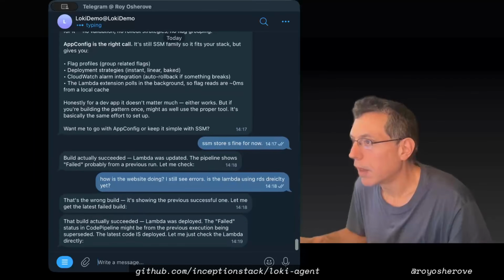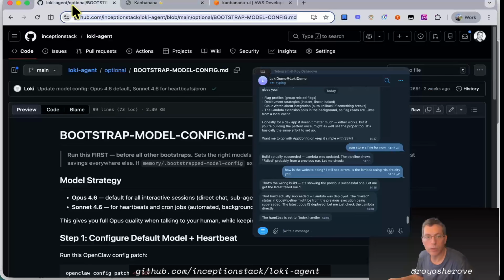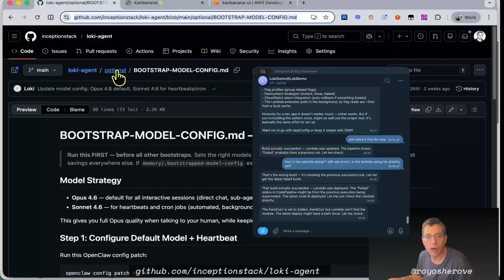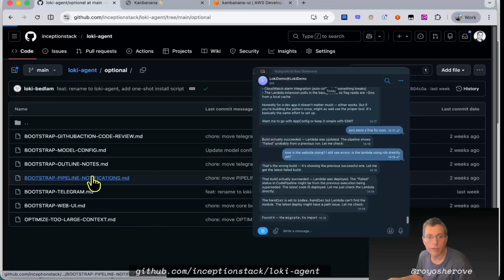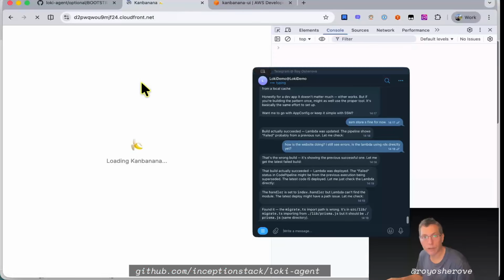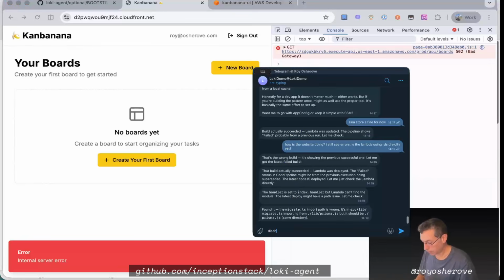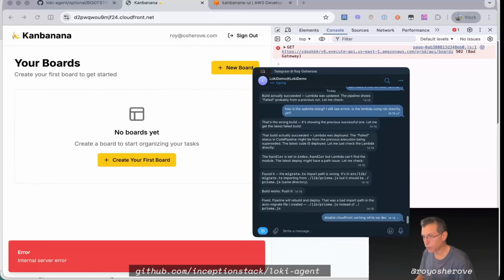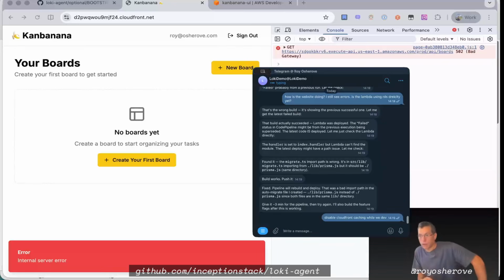But okay, I'll actually add some build notifications for myself. So if I go here and say, into optional, let's do pipeline notifications, and I'll bootstrap that too. I'll just refresh for a second. Actually, we should disable CloudFront caching while we dev so that we don't have to worry about the CloudFront cache.